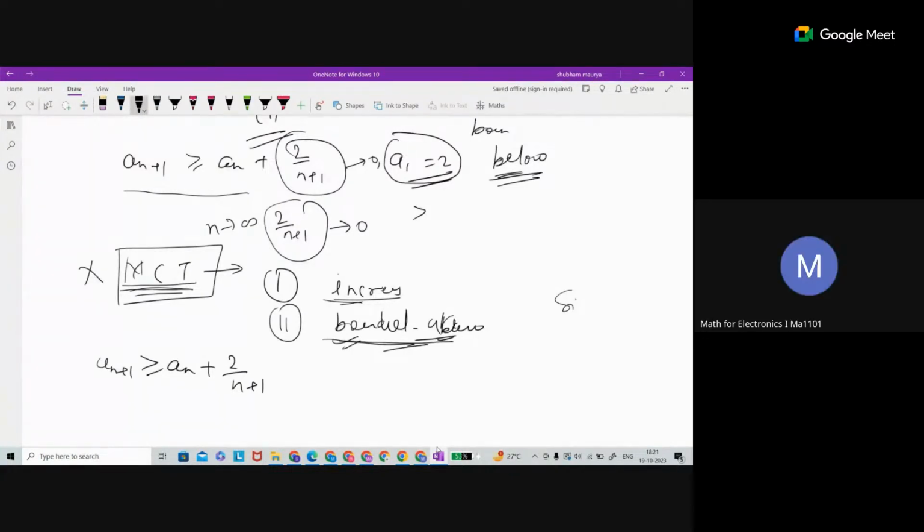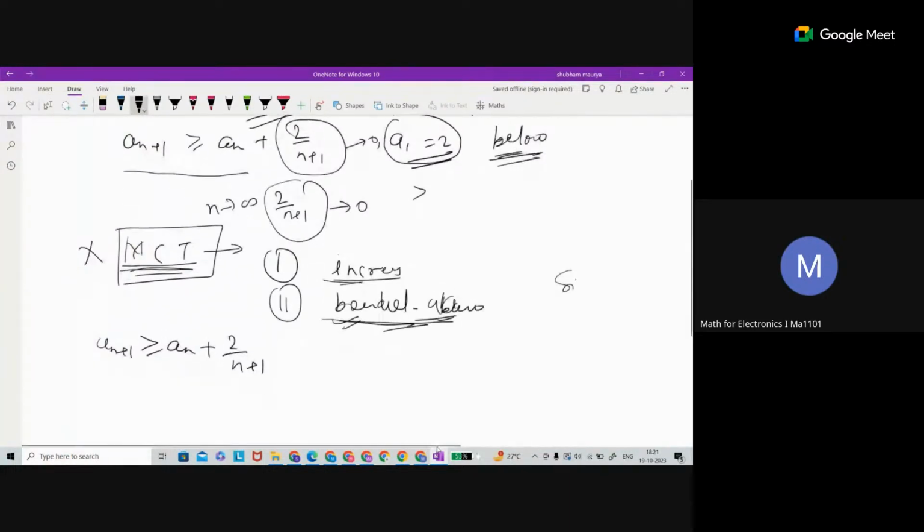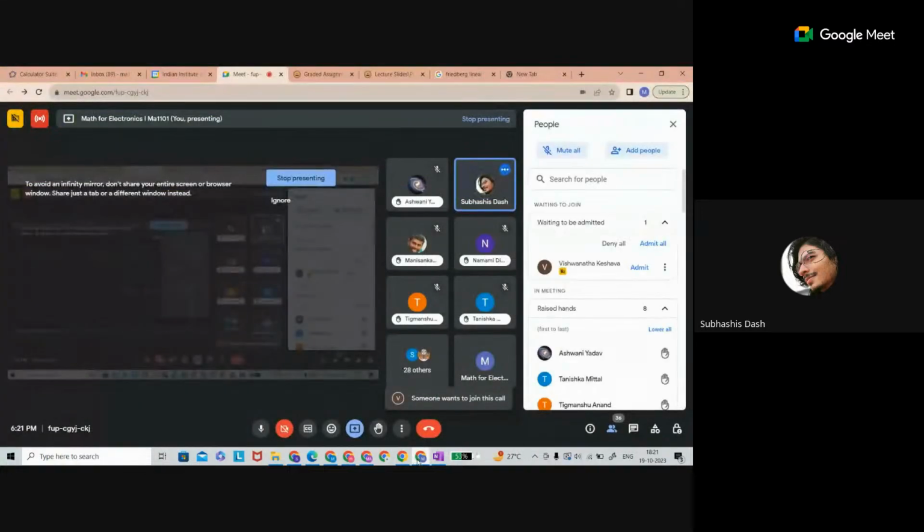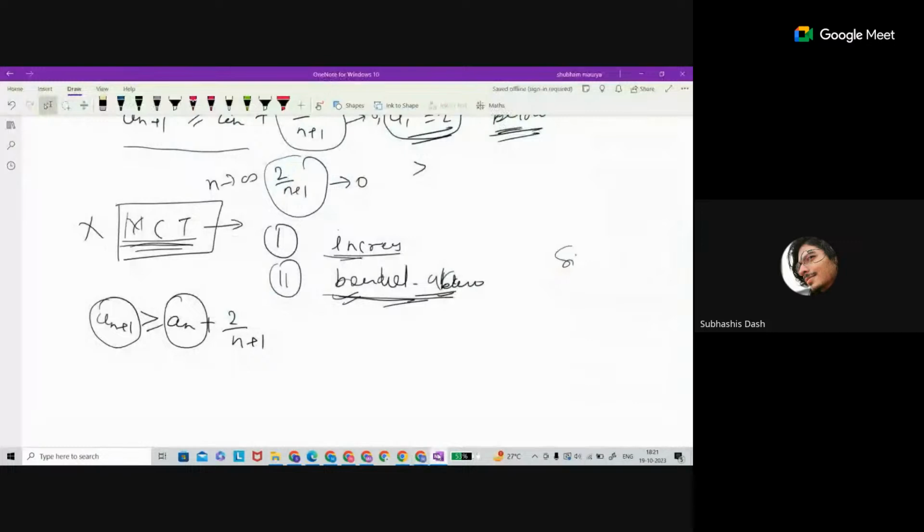So even while taking the limit, it is not giving the answer, no? Because this goes to 0, but what is happening with these terms when n is large? If I may explain: as Aditya said, if we take the limit, then an plus 1 is greater than or equal to an, as the other term will tend to 0.